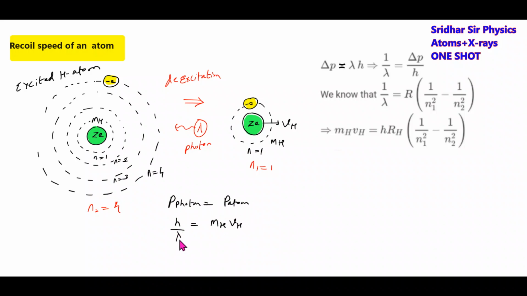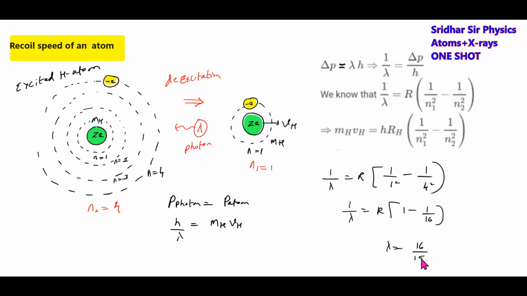Then what is the wavelength of the photon emitted, from the Rydberg constant? 1 by lambda equals R times 1 by 1 square minus 1 by 4 square. The transition takes place from n equal to 4 to n equal to 1. So 1 by lambda equals R times (1 minus 1 by 16), which is 15 by 16 R. Substituting this, h times 15R by 16 equals mass of hydrogen atom times speed of hydrogen atom.